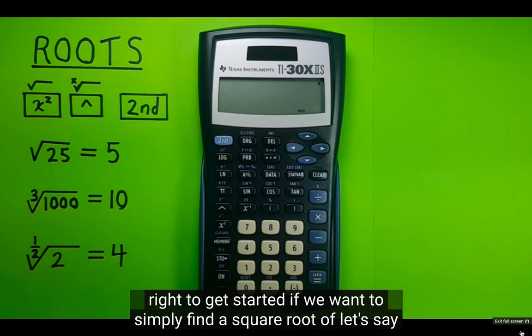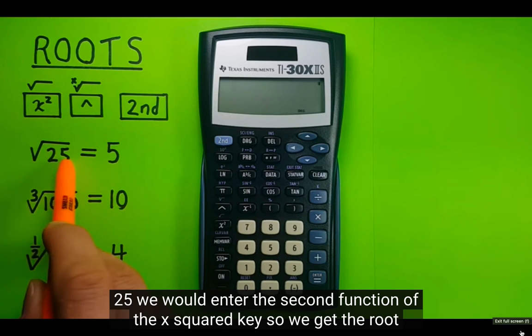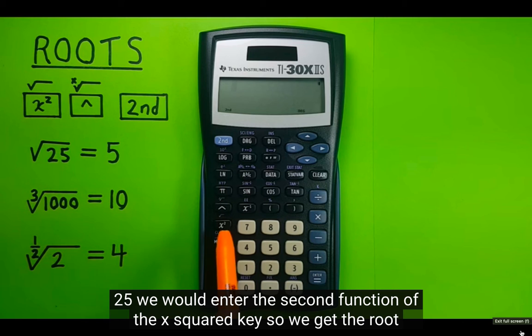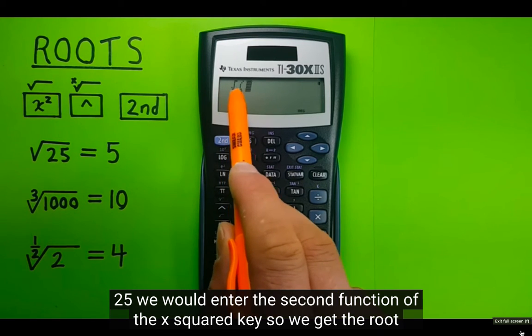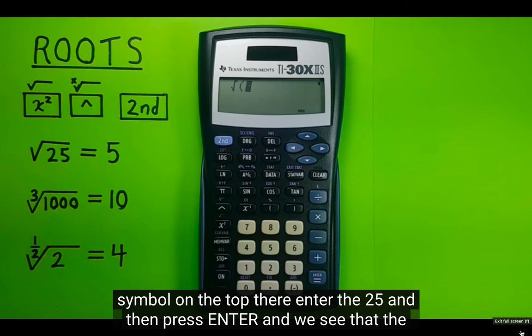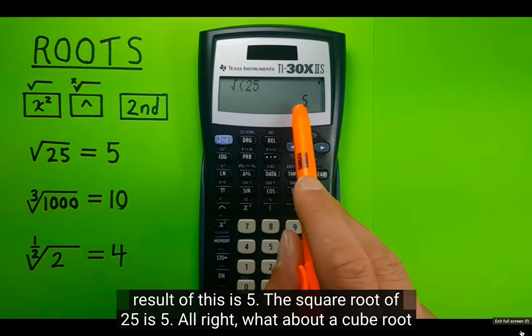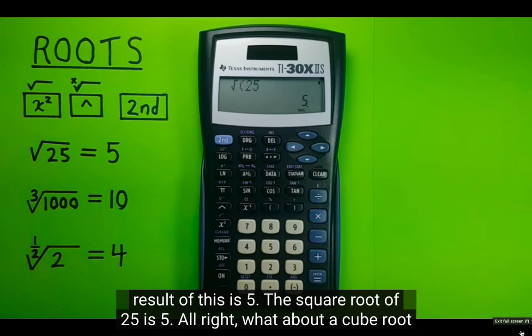Alright, to get started, if we want to simply find a square root of, let's say, 25, we would enter the second function of the x squared key. So we get the root symbol on the top there, enter the 25, and then press enter, and we see that the result of this is 5. The square root of 25 is 5.